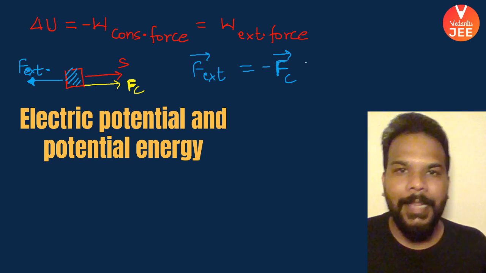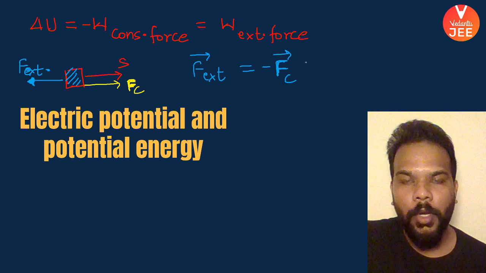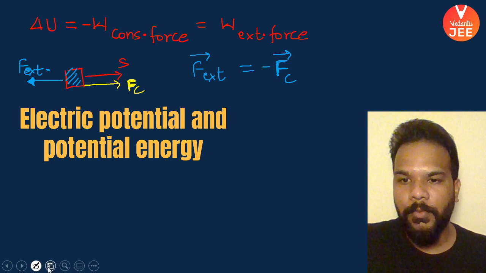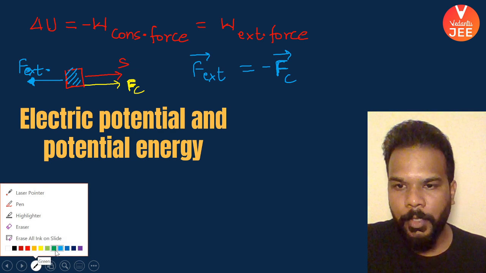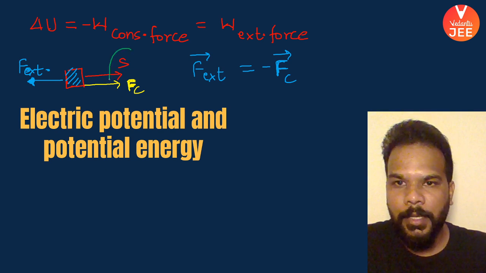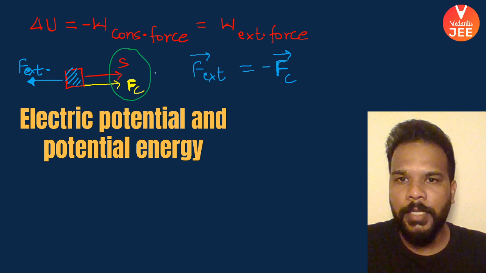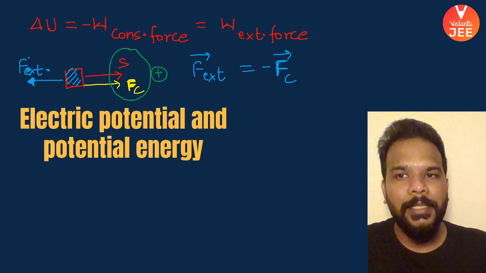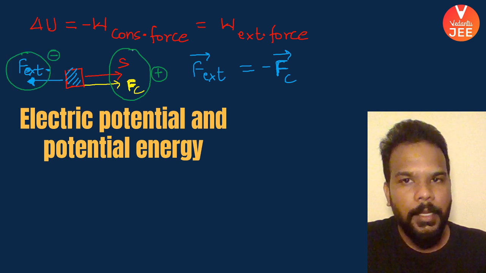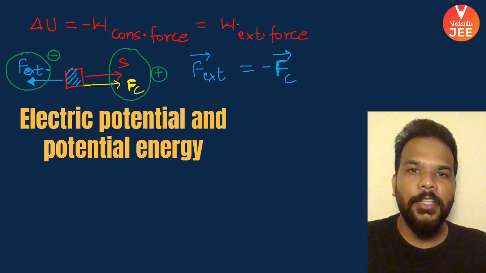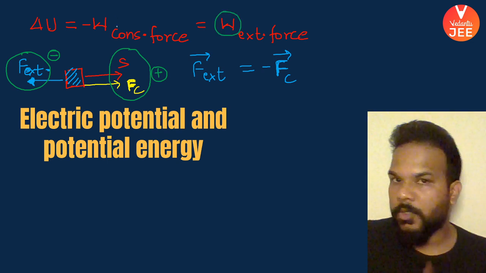Okay, and that is why the equation which is written above makes sense. Means what? If you try to calculate the work done by your conservative force over here, say that work done in this diagram looks like it will come out to be positive, then certainly the work done by the external force will come out to be negative. That means the nature of external force work and the conservative work is definitely going to be just opposite.